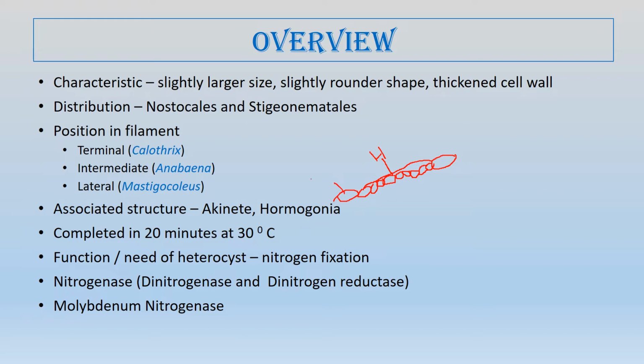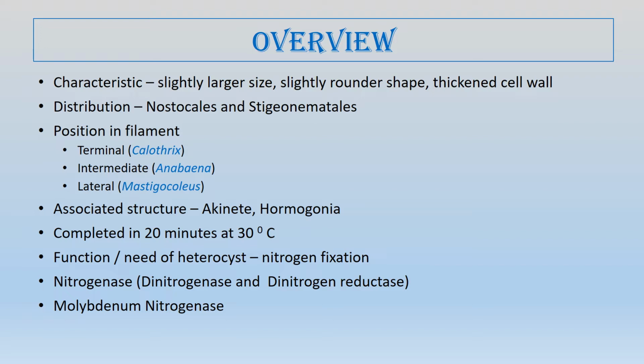These are the heterocysts. When the heterocysts on both sides of the hormogonia are old, they desiccate and burst open, and then the hormogonia is released.